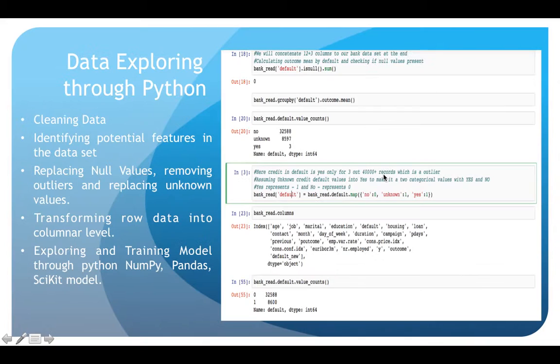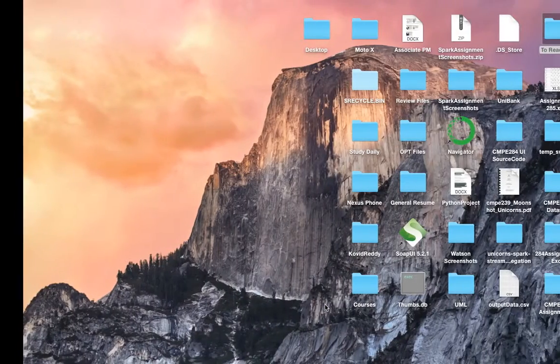So next, what we are doing, we have done the data exploration through Python. We are cleaning data, we are identifying potential features in the dataset, replacing null values, removing outliers, and replacing unknown values with the most occurring values, and looking at how data is behaving. And we transform, these are the few things which we are doing, like transforming row data in column level. So these are a few things which we are doing. I would like to show the real code here, which we're doing in Python.